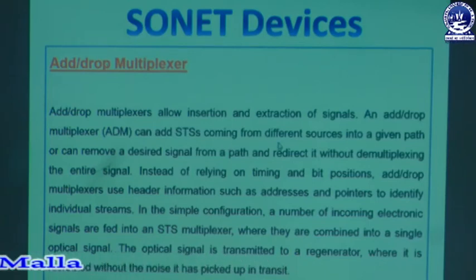So we have already discussed that the STS multiplexer and demultiplexer are added at the sender and the receiver side. So whenever there is an STS coming from different sources into a given path, at that time we can add it or remove it according to the user requirement, and we can also redirect it without demultiplexing the entire signal. That means we can take the help of ADM in order to increase the capability of the SONET devices.